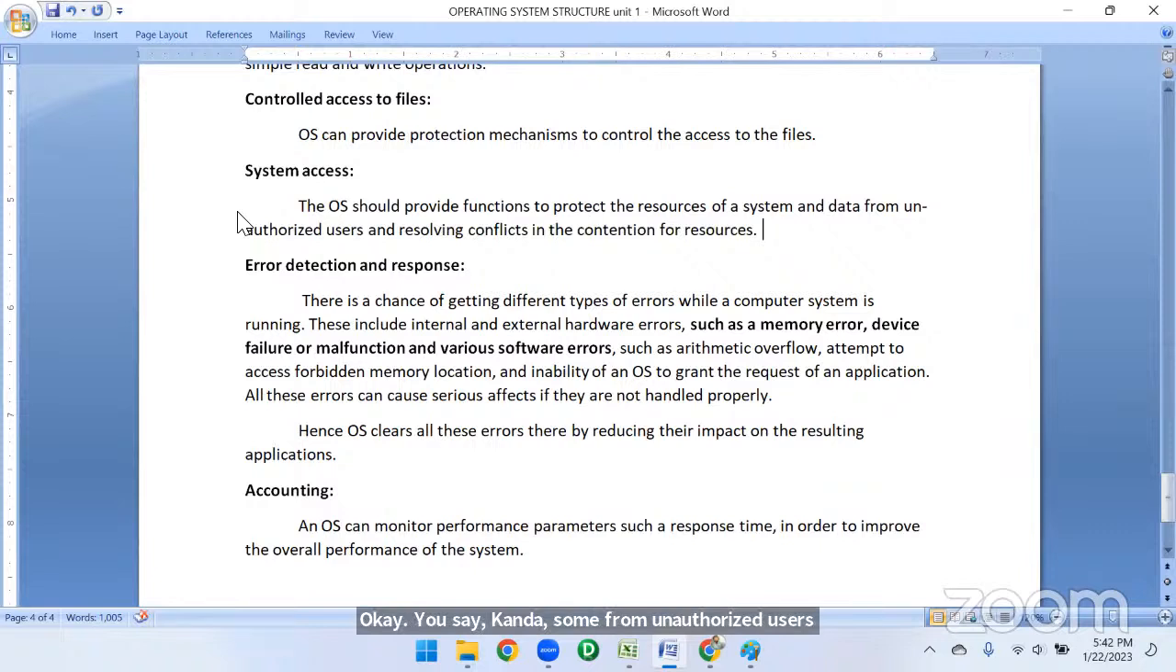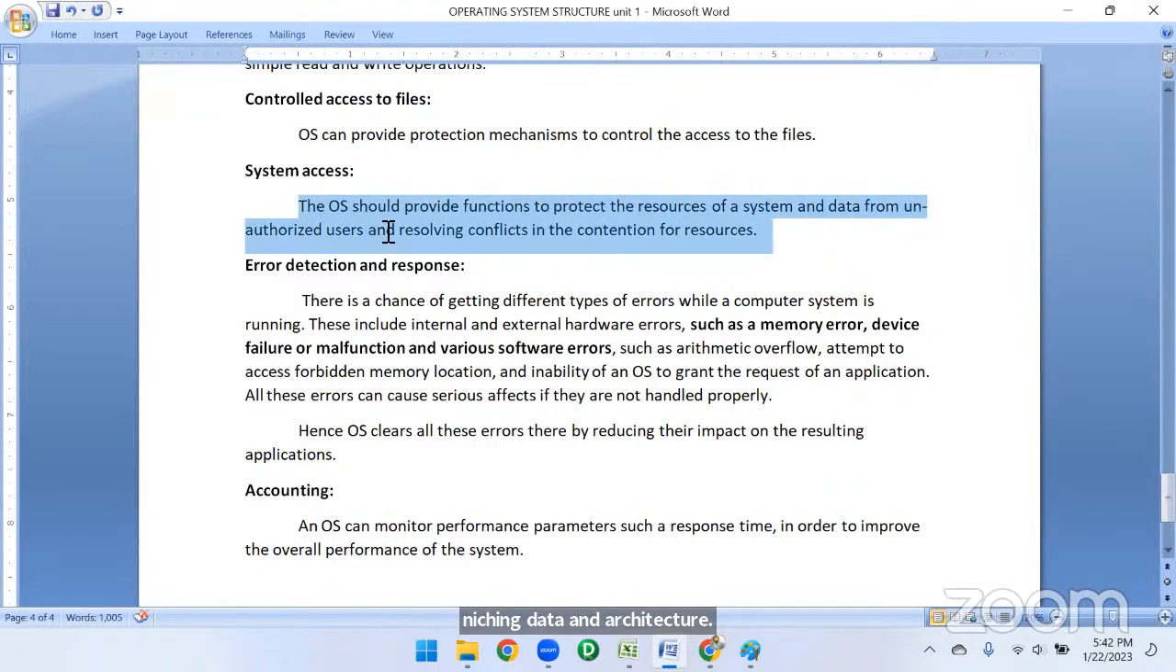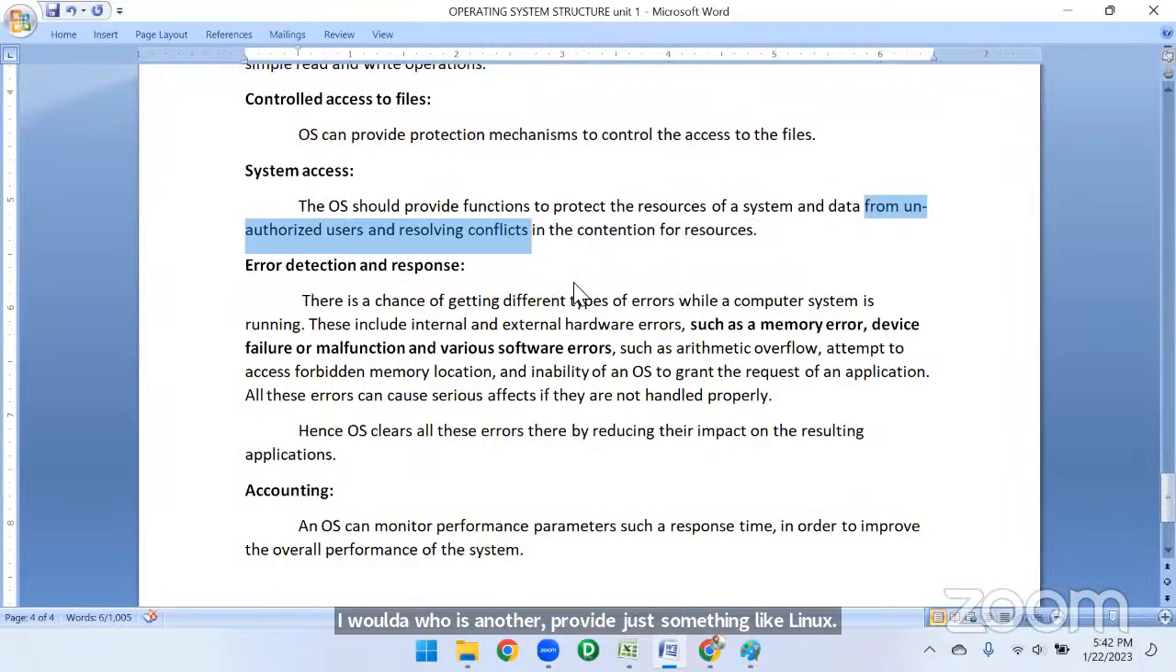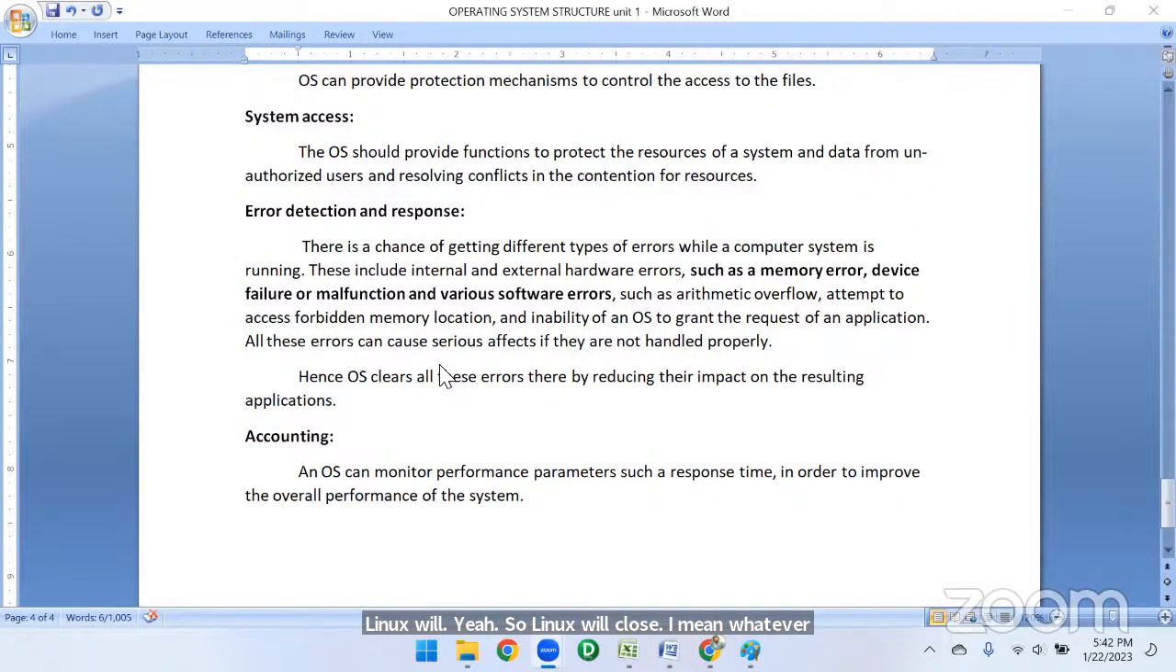from unauthorized users the OS provides protection for data also. Like Linux, maximum MNC companies are going to use Linux only. Why? Because it is virus free, I mean hacking free. So it will protect you from unauthorized users. That's why they are using the Linux operating system.